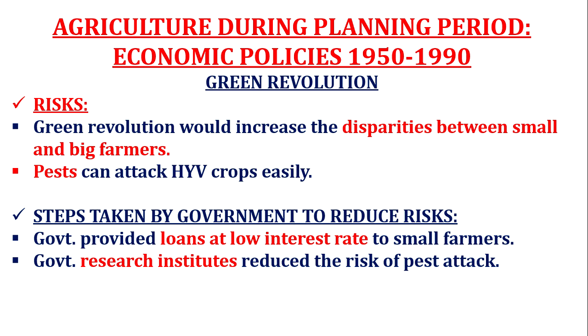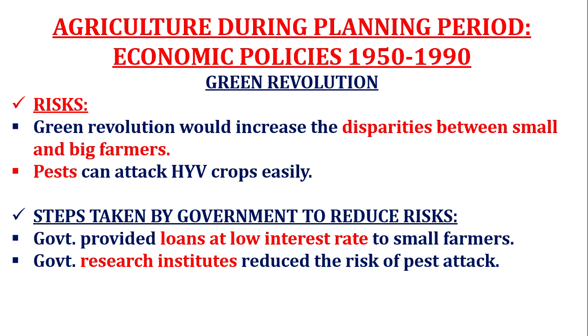Green revolution would increase the disparities between small and big farmers because that technology was costly. HYV seeds, fertilizers, pesticides, irrigation facilities were costly at that time. So a poor, small farmer cannot afford that. Big farmers can easily afford it, and their output will increase. This will increase the disparity, meaning the gap between the small and the big farmers. And there may be a pest attack because HYV crops can be easily attacked by the pests.